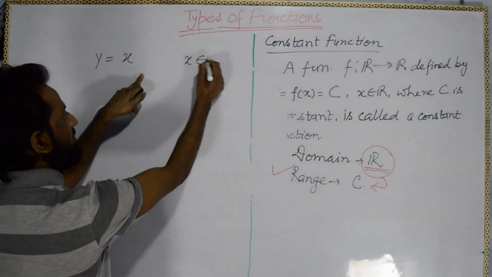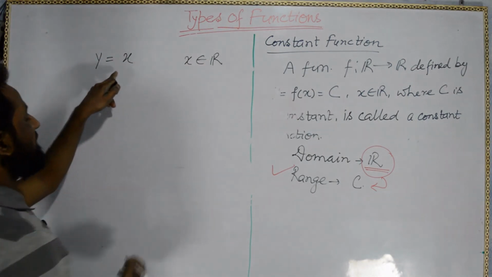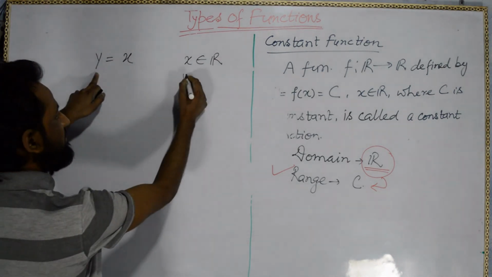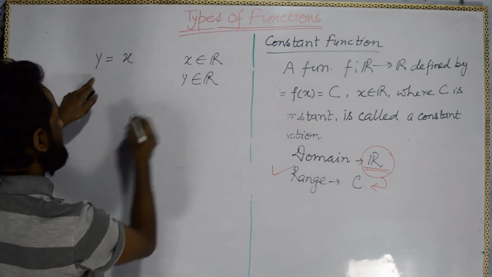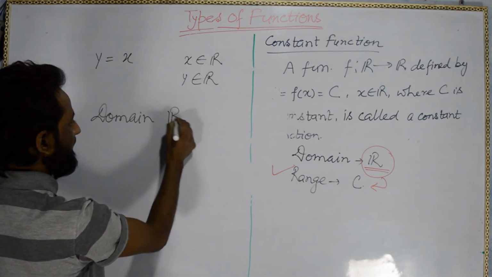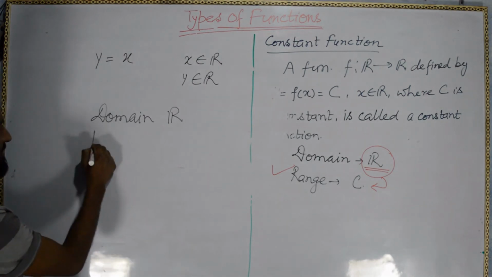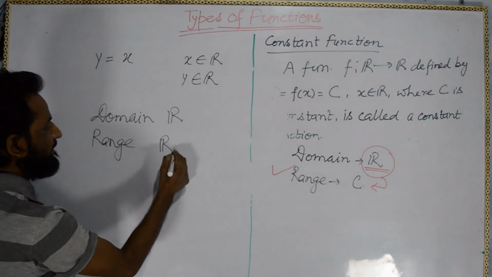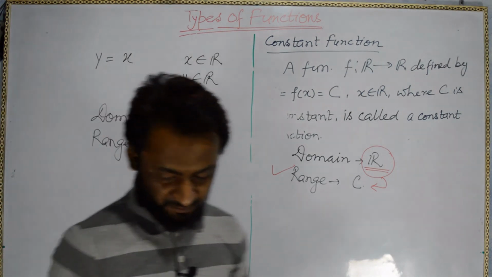Since x belongs to R, whatever we put here as x, the same value we get. That means y is also coming from R. So domain is R and range is also R. Okay, copy this.